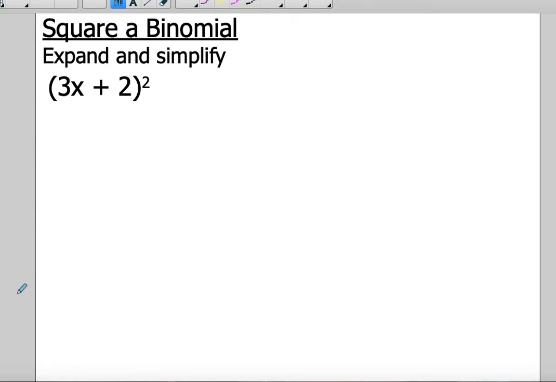So one thing we need to know is when we see this type of expression. If you see 3 squared, that's basically saying it's 3 times 3. So the same thing is true when you see a binomial, so two terms inside of brackets with a squared. So you need to expand the binomial.